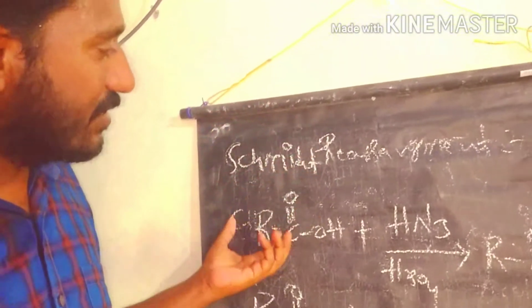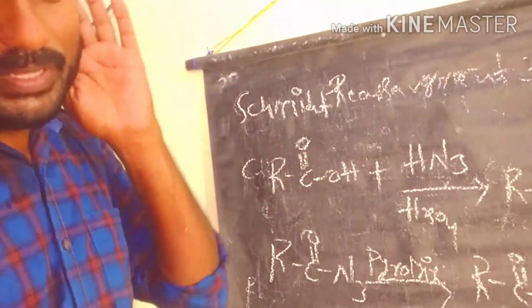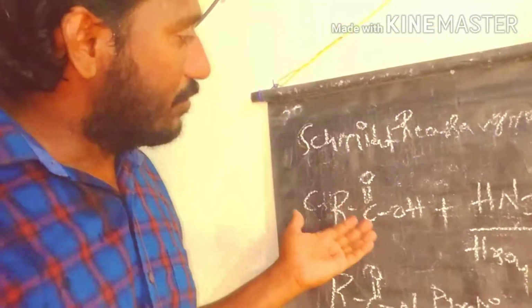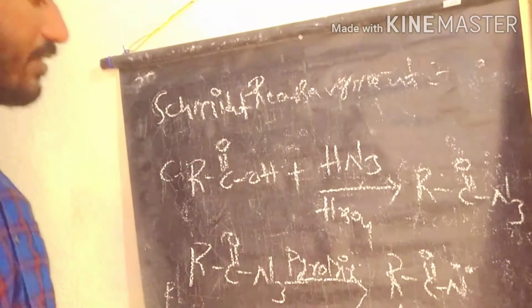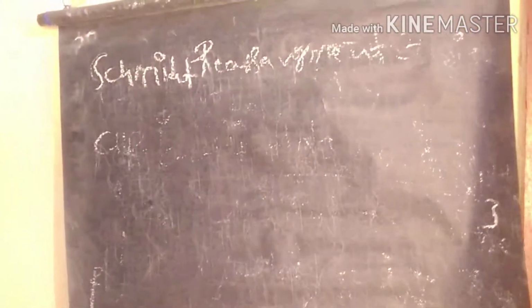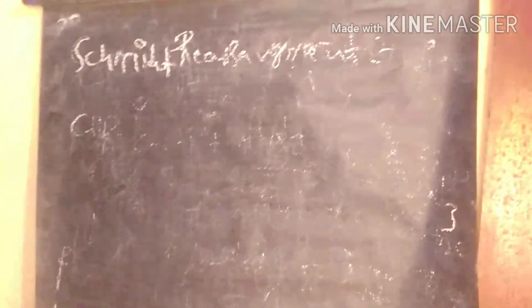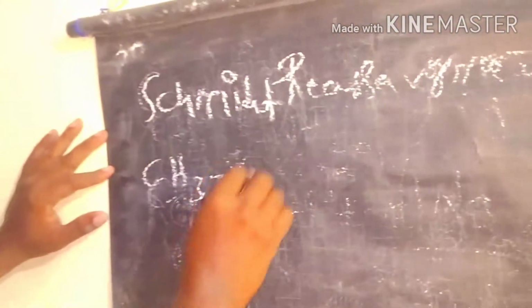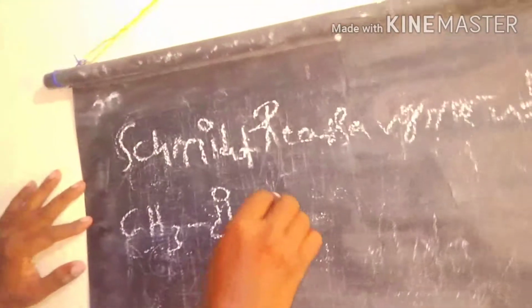Now let's start with a simple example to prepare methylamine from acetic acid. Let's see what is happening as acetic acid is converted into methylamine. We take acetic acid as the example.